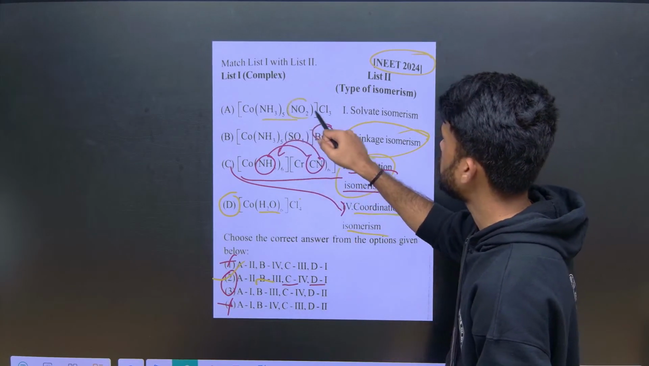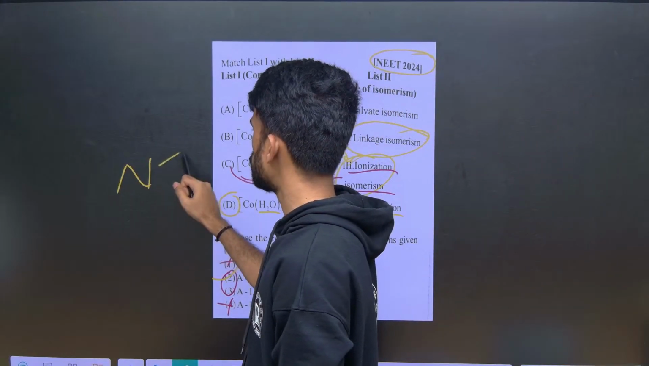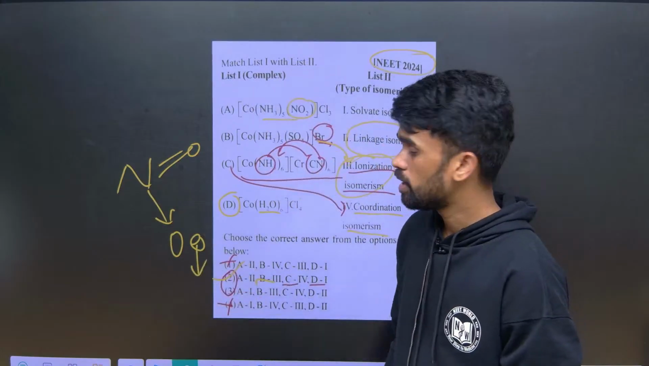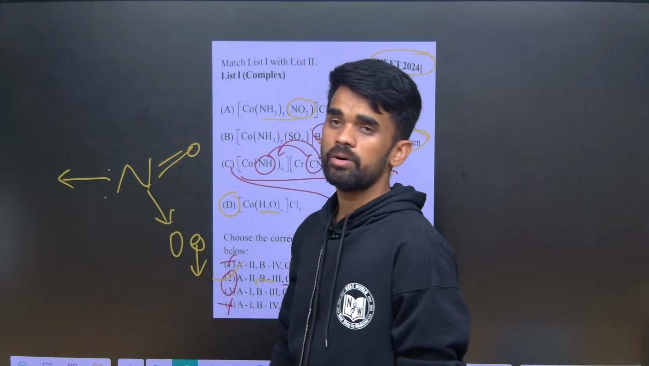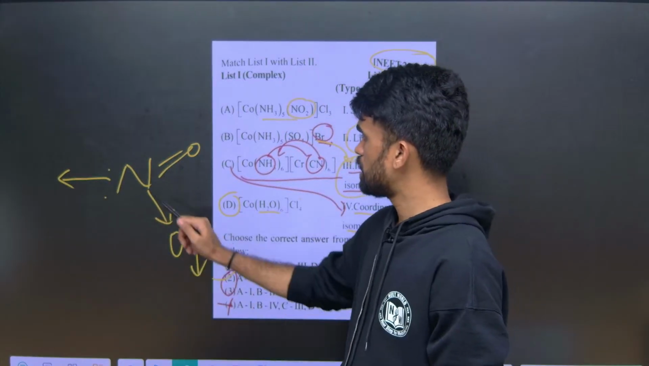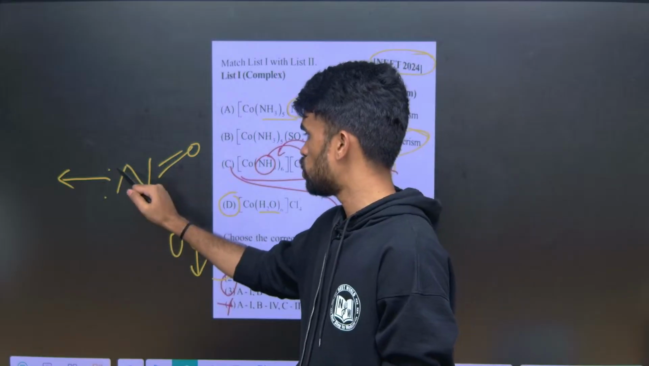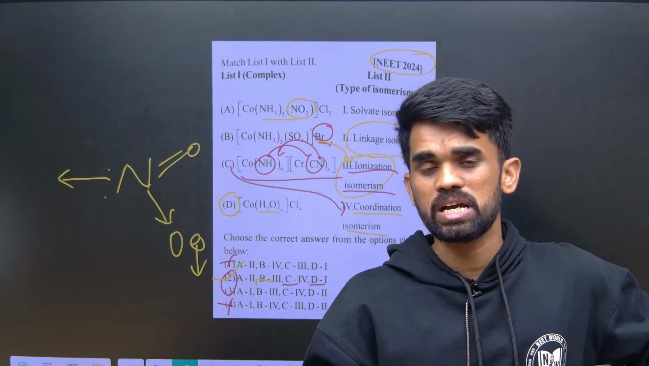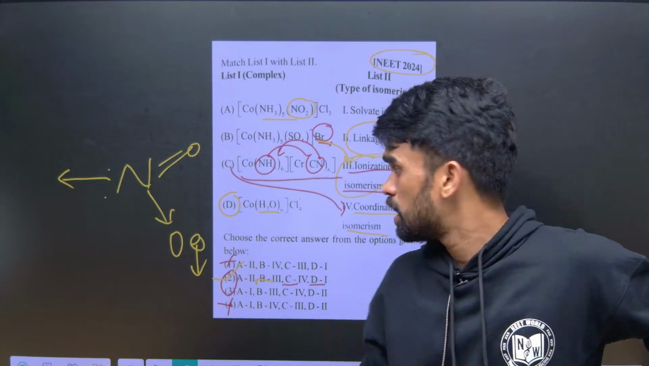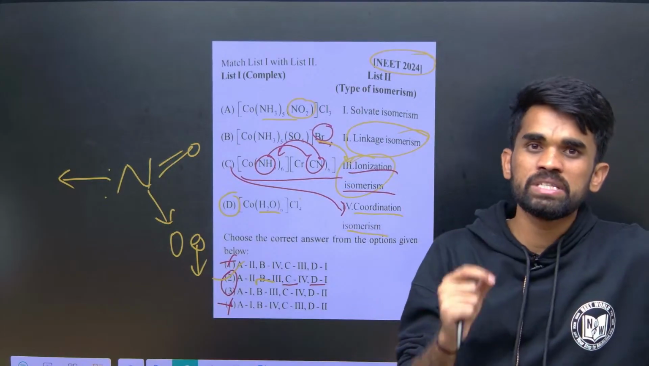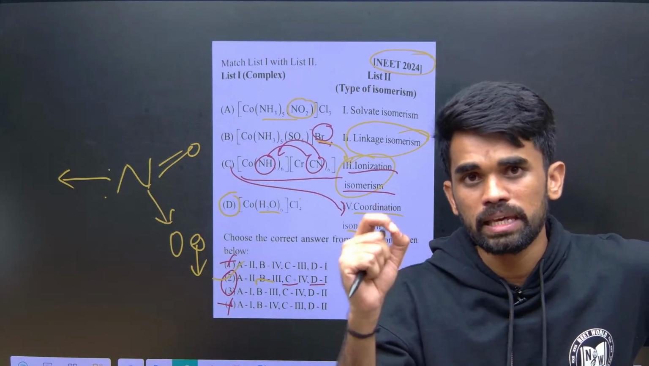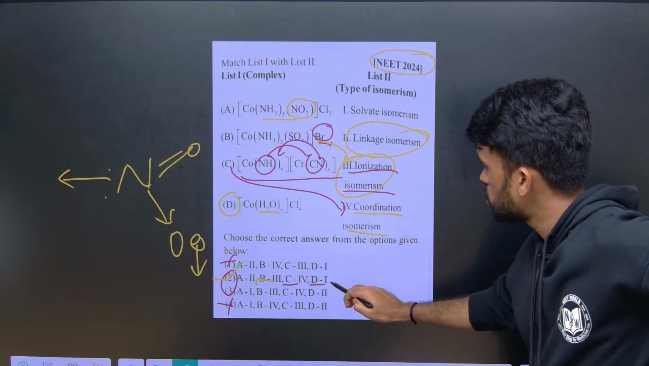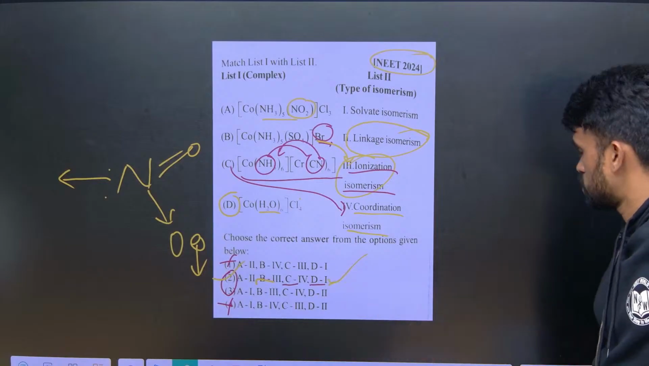Okay, now A2. Nitro, like I told you, can bind with this oxygen on this side, or it can bind with this nitrogen side. So different linkages are possible now. It can be N donor site or it can be O donor site. So complexes which contain ambidentate ligand can show what? Linkage isomerism. Complexes which contain ambidentate ligand show linkage isomerism. I hope it is clear. So that's why option number 2 is the most appropriate answer for this particular question.